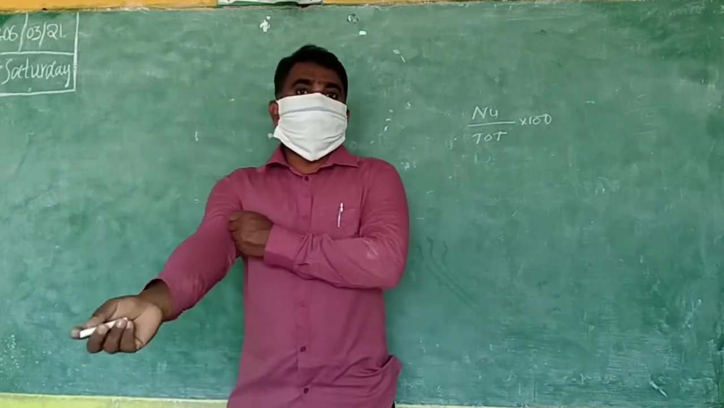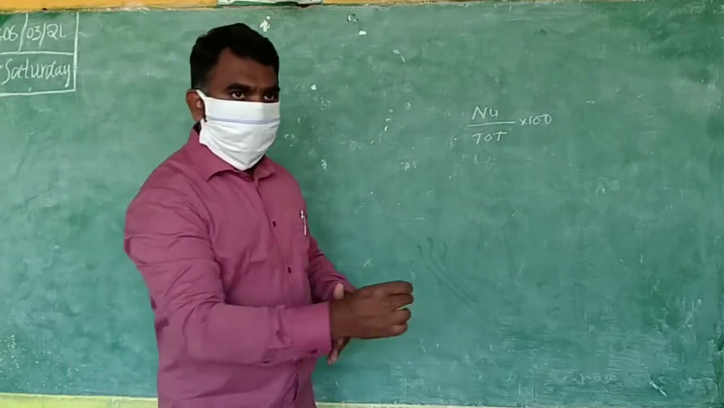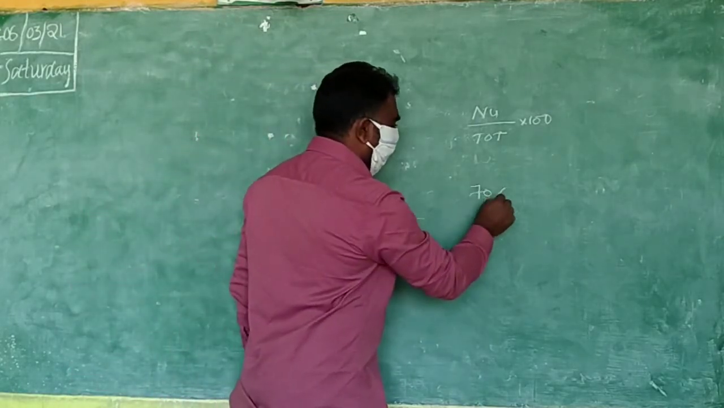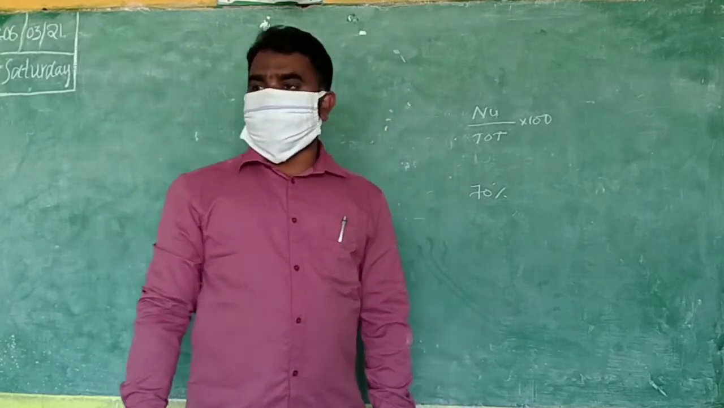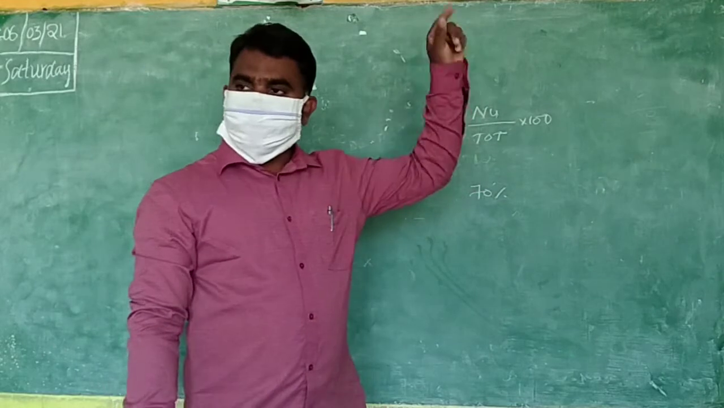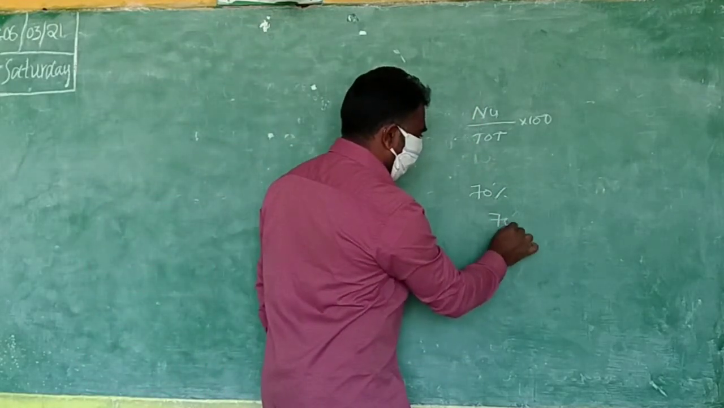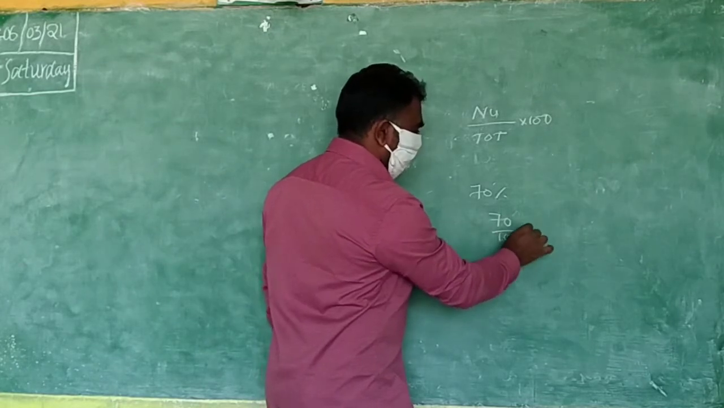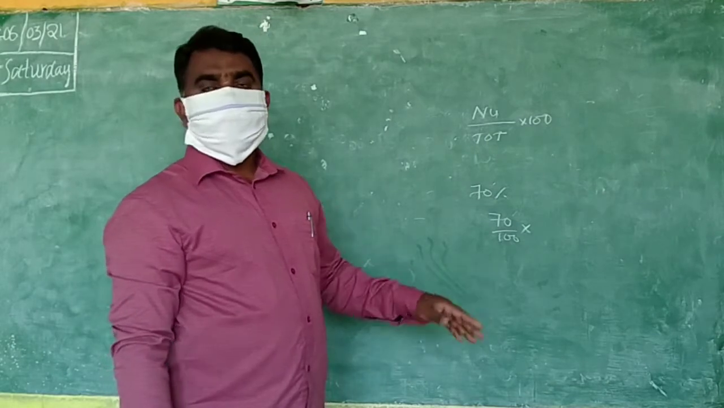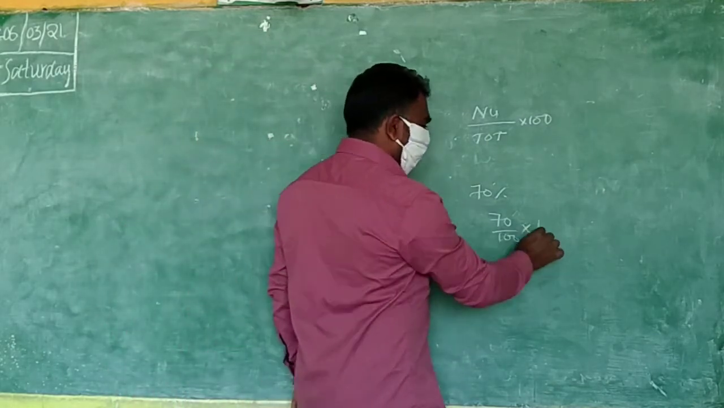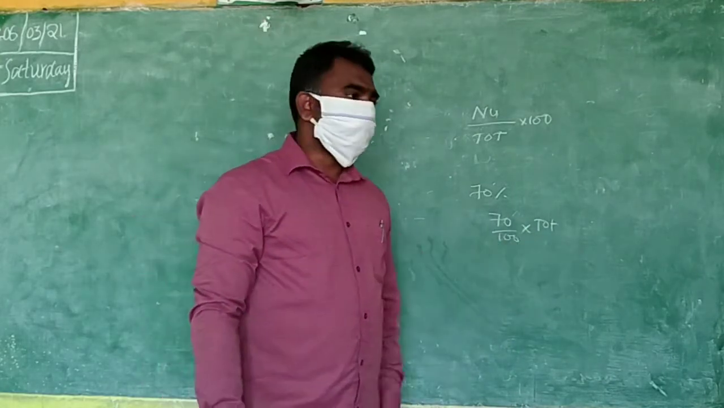Suppose you know the percentage, then how do you find the number? So now in reverse. 70% of members have bikes. How many members have bikes? I have given the percentage, and you need the number. This is very easy. 70% means 70 by 100 into the total population, and we will get the answer.